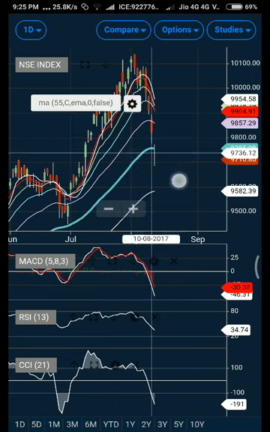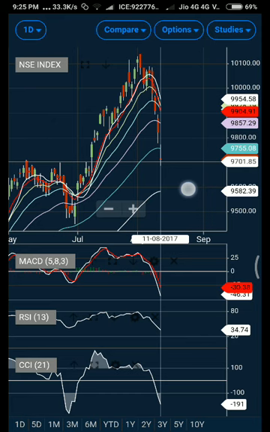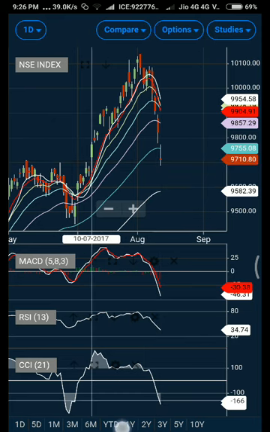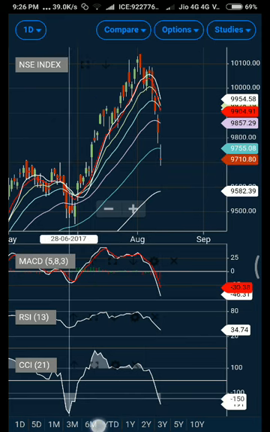MACD, RSI, and moving averages, all these things we are continuously observing. Now one more indicator that is very good to identify trend and the strength of a move, or how strong the up move or down move is, is CCI. CCI is the Commodity Channel Index. This indicator was basically used to identify trends in the commodity market, but it is now widely used in every instrument where technical analysis is applied.